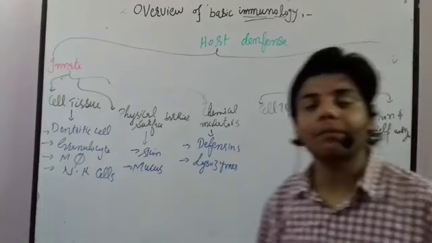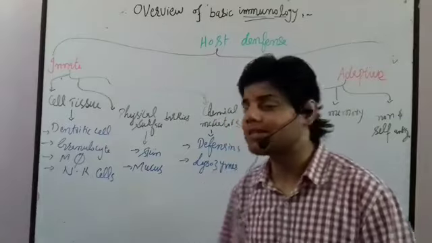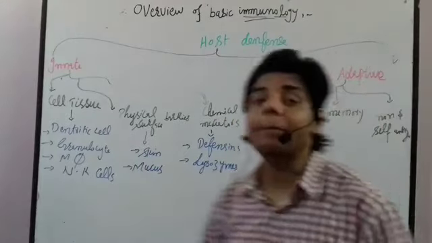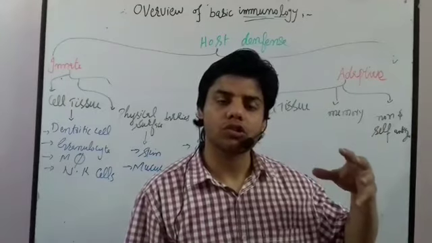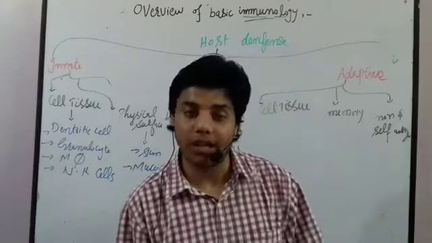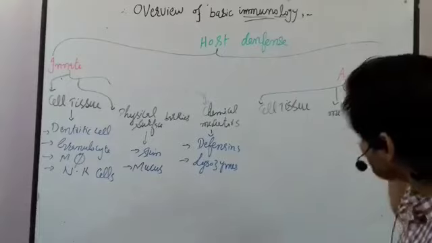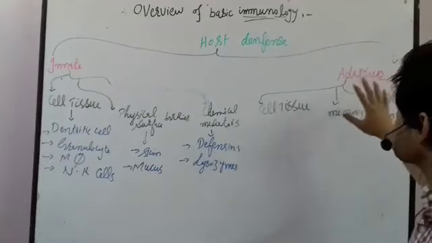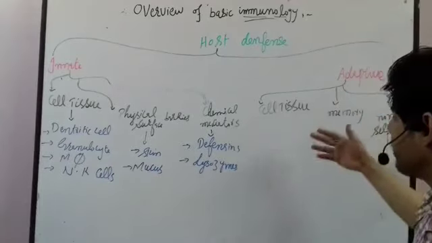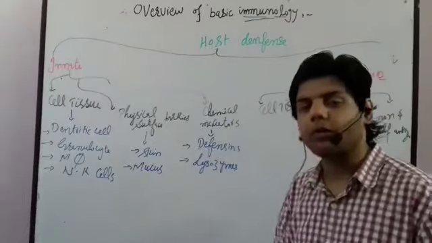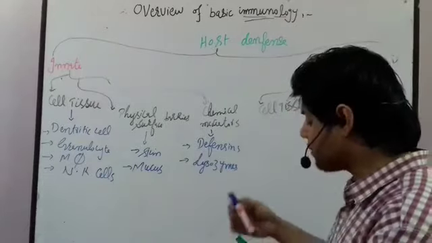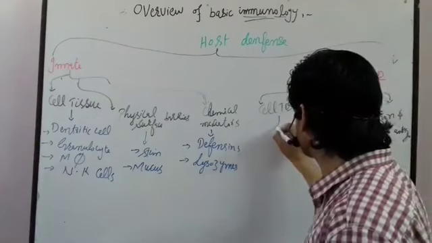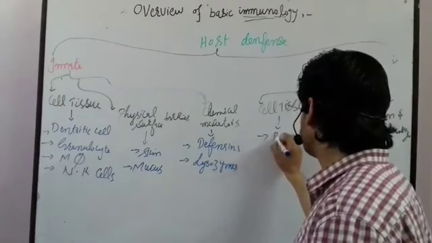What does it mean? It means that this system has the ability to distinguish between self and non-self antigen as well. So if we talk about the adaptive immunity, what kind of cell tissue is involved? In the adaptive immune system, we have two kinds of cells involved. We call them B cells